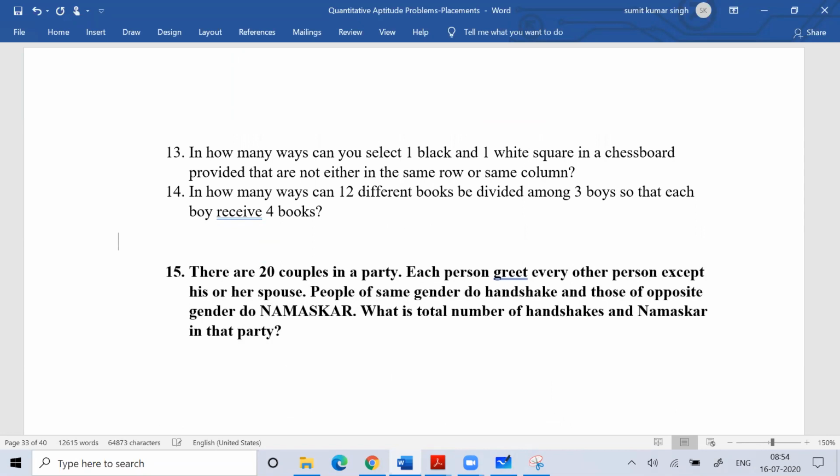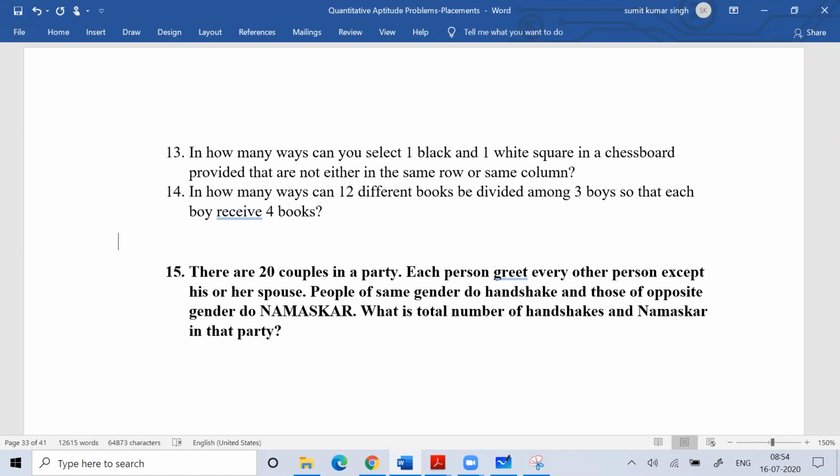There are 20 couples in a party. Each person greets every other person except his or her spouse. People of the same gender do handshake, and those of opposite gender do namaskar. What is the total number of handshakes and namaskars in the party?